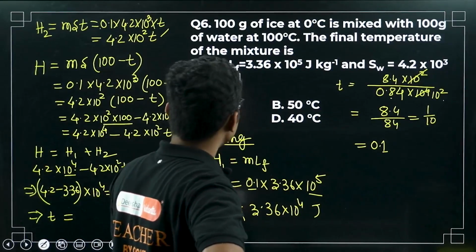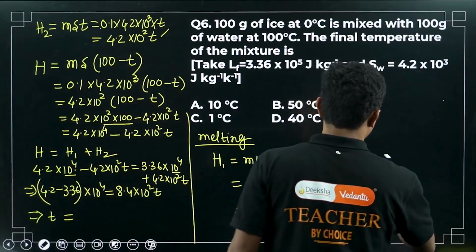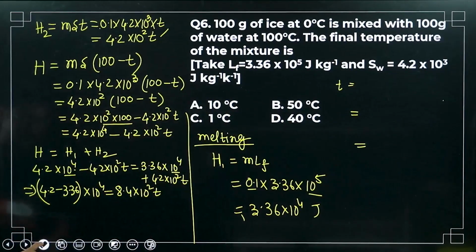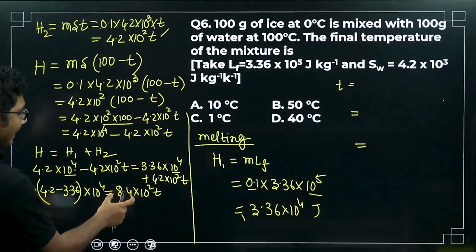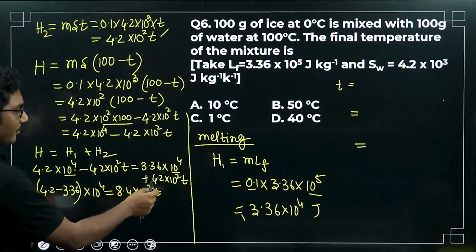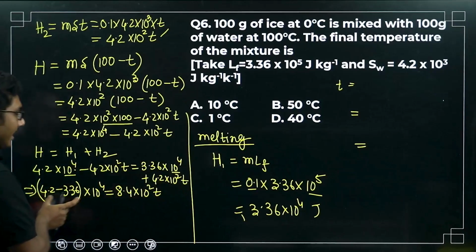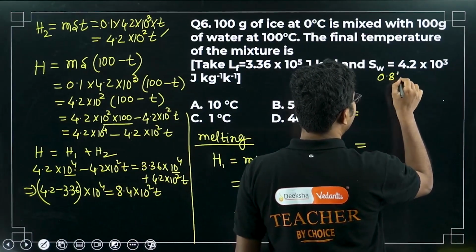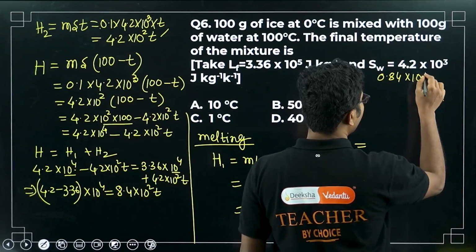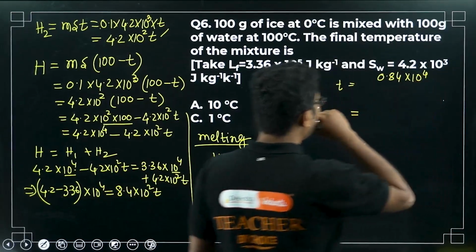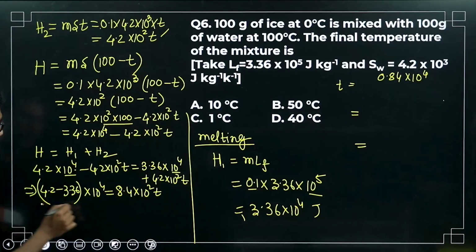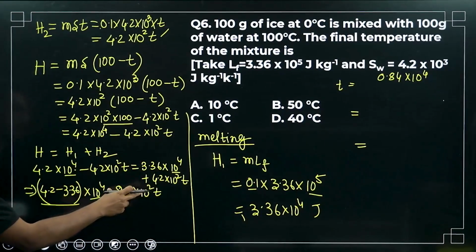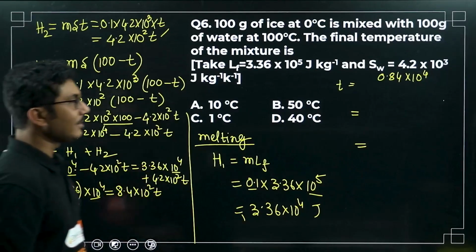Where did I make a mistake? Here, as you can see, 8.4 times 10 square T is equal to 0.84 times 10 to the power of 4, because 4.2 minus 3.6 is 0.84 times 10 to the power of 4, and this was our T side, so it will come and divide on the other side.